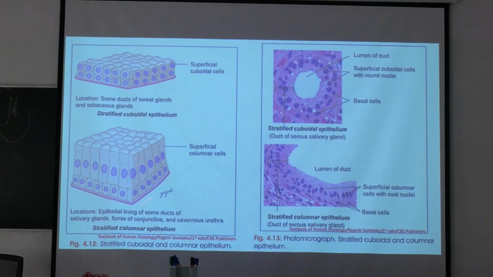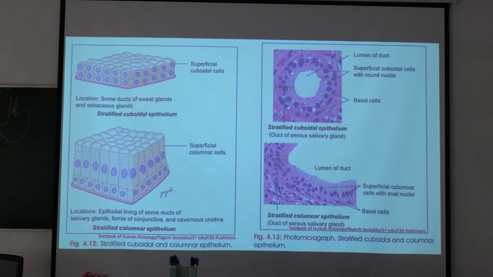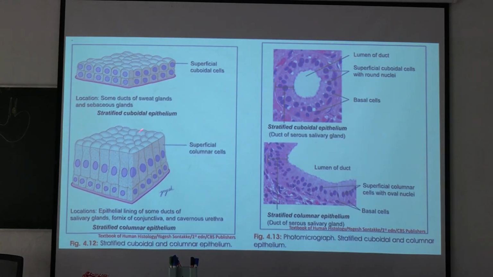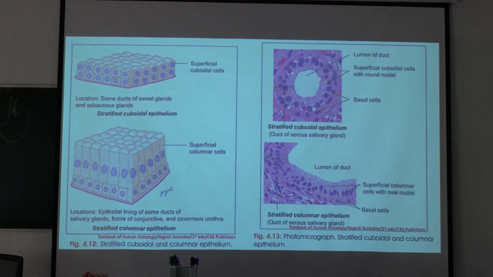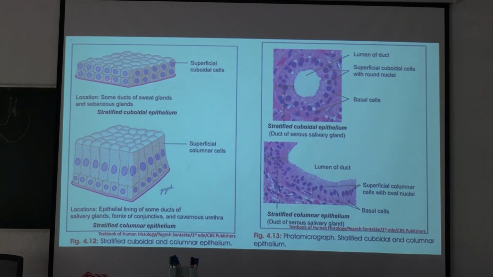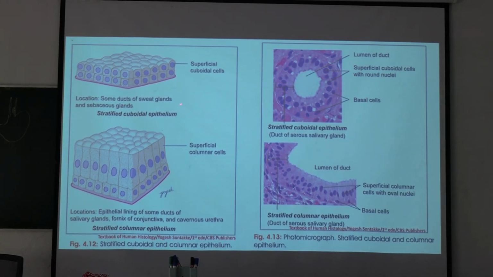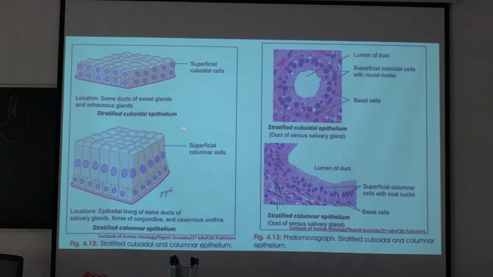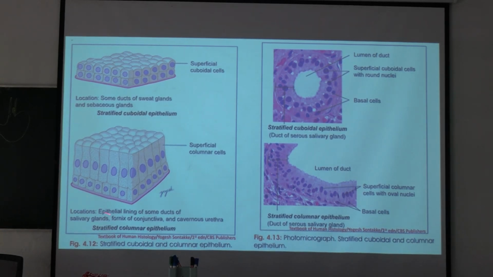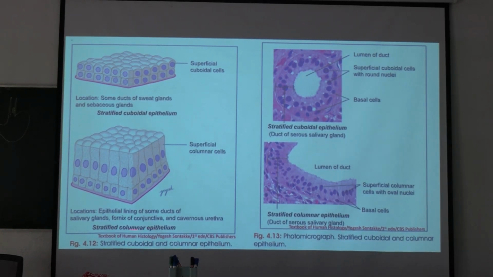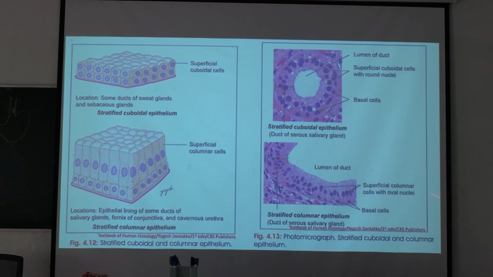See here, basement membrane, basal cells are cuboidal. In both cases, superficial cells are columnar here, so this is stratified columnar. Superficial cells are cuboidal here, so that is stratified cuboidal. Okay. So locations are some ducts of sweat gland, sebaceous gland in stratified cuboidal, and in stratified columnar, epithelial lining of some ducts of salivary glands, fornix of conjunctiva, and cavernous urethra.